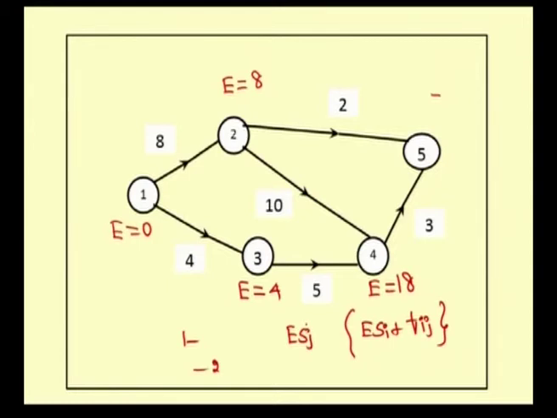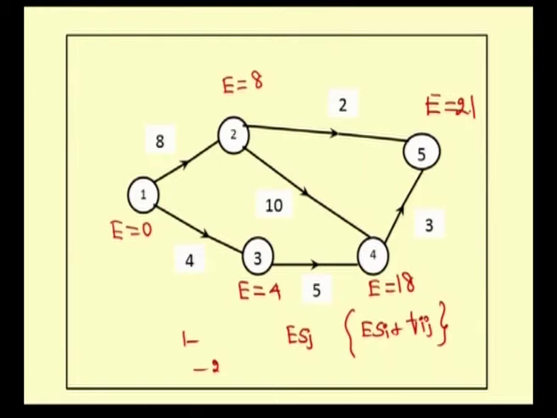Now, the project completion time is the earliest starting time plus the normal duration. Therefore, for node 5 it is 18 plus 3, which is 21. So, for each and every node we get the earliest starting time and earliest finishing time. Now, we will compute the latest starting time and latest finishing time for this network.